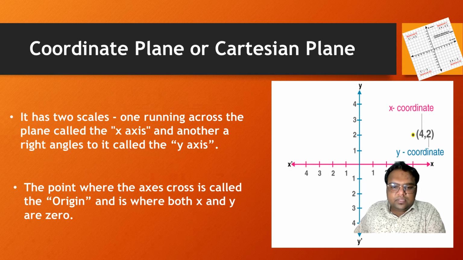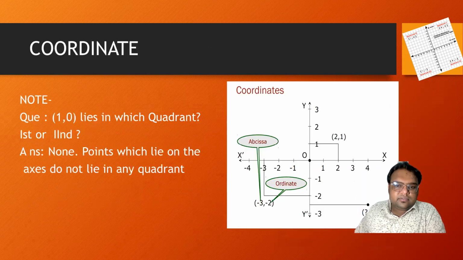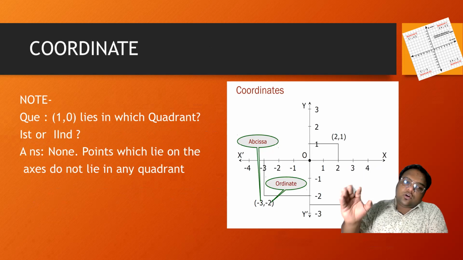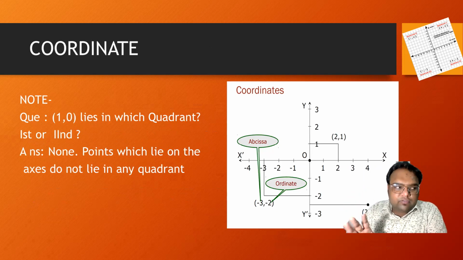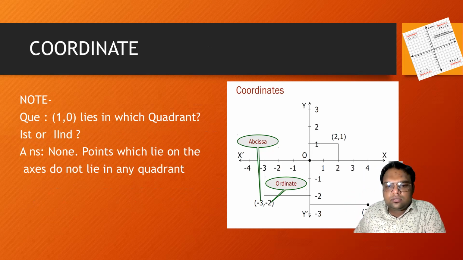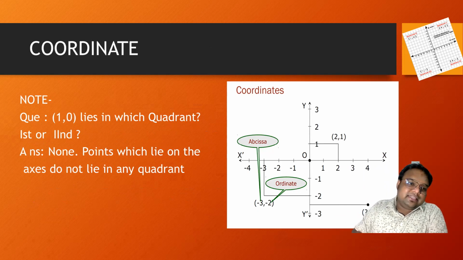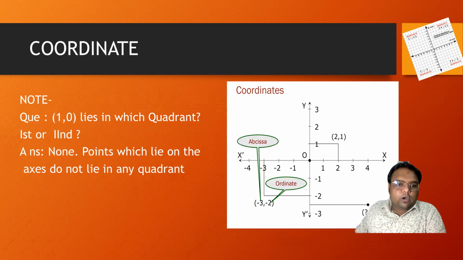Now I move to the previous slide. The x coordinate is known as the abscissa and the y coordinate is known as the ordinate. This is another name for x and y. Now the question arises, as you see here: (1, 0) lies in which quadrant?